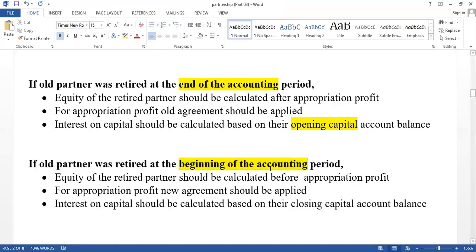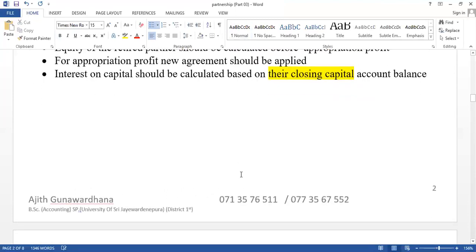As a result of the goodwill adjustment, capital balances change. The equity of the retired partner should be calculated before profit appropriation. Keep it in mind. For profit appropriation, the new agreement should be applied, and interest on capital should be calculated based on the closing capital account balance. Think about retirement: beginning of the year, end of the year, important.